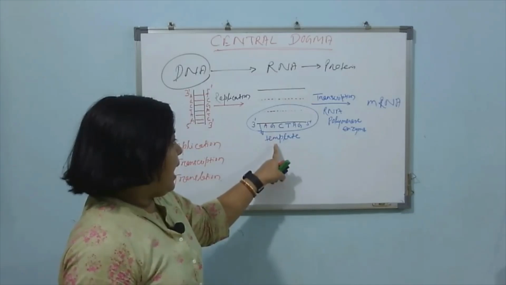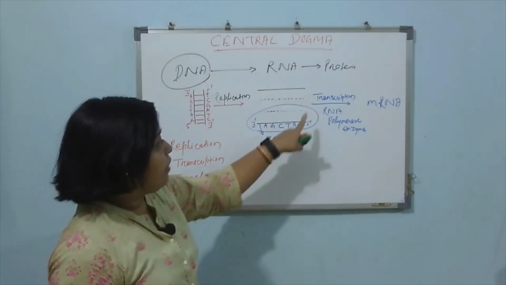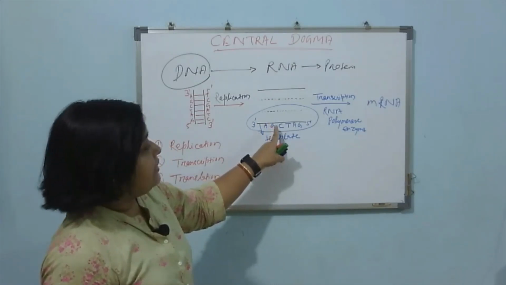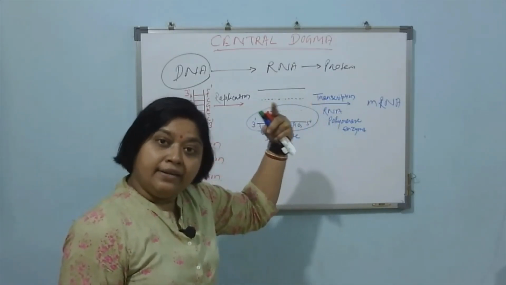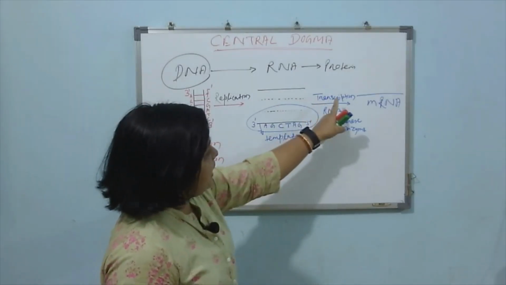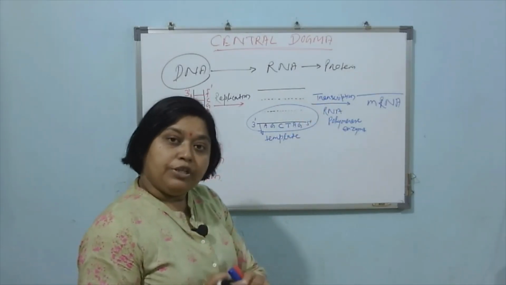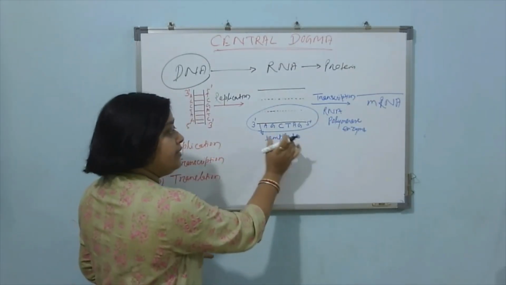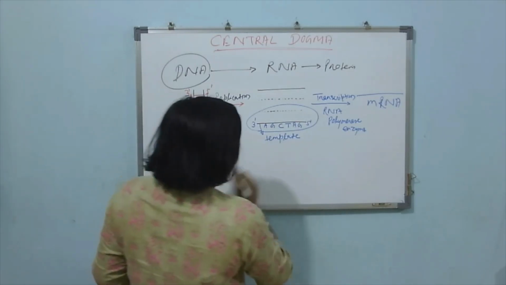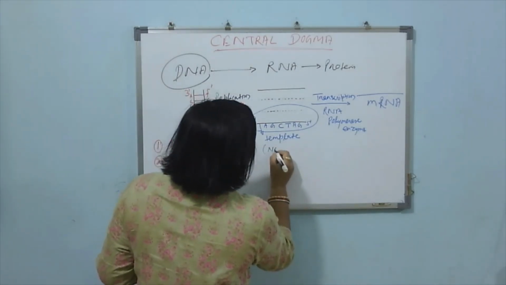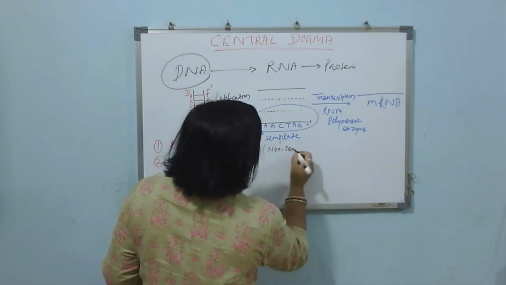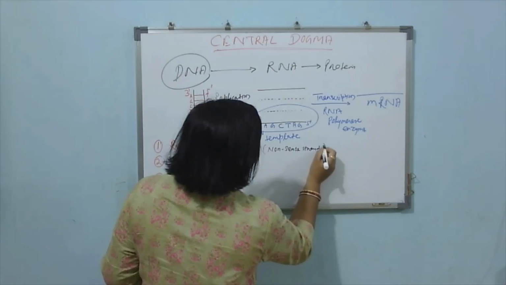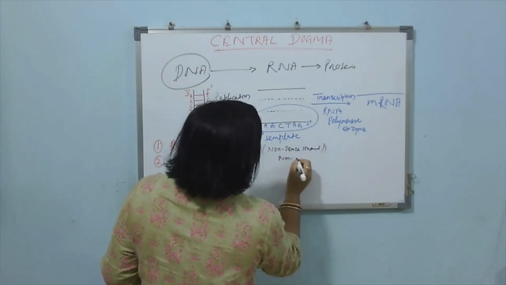When it will act as template in presence of RNA polymerase, it will synthesize its complementary strand. So during this transcription process, whatever sequence you will find in mRNA, that will be complementary to this template strand. This template strand is also known as nonsense strand or non-coding strand.